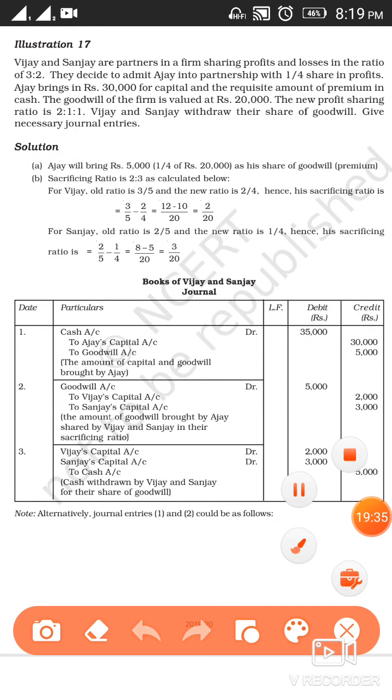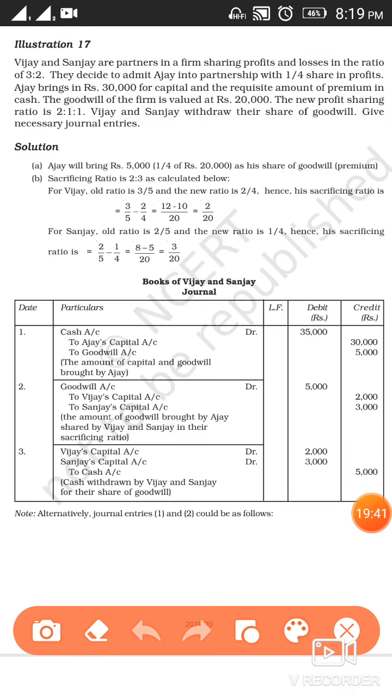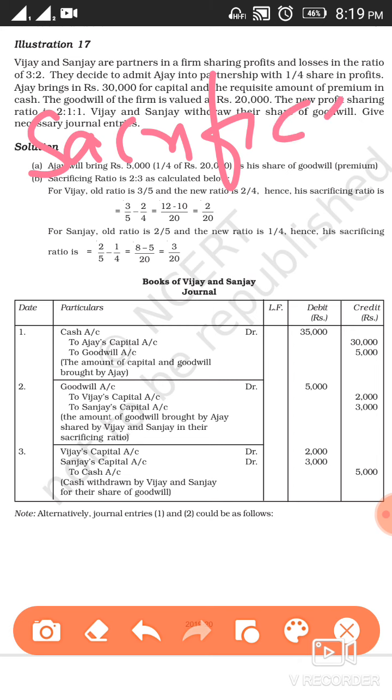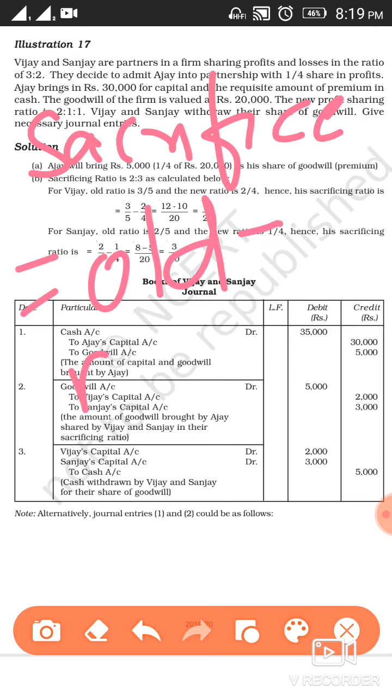Then the second thing that has to be calculated in the working note is the sacrificing ratio. As we have already discussed in our previous video how to calculate sacrifice: sacrifice is equal to old share minus new share.